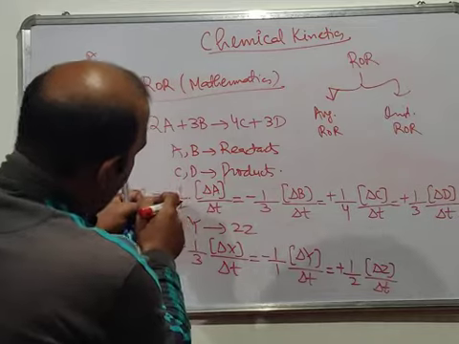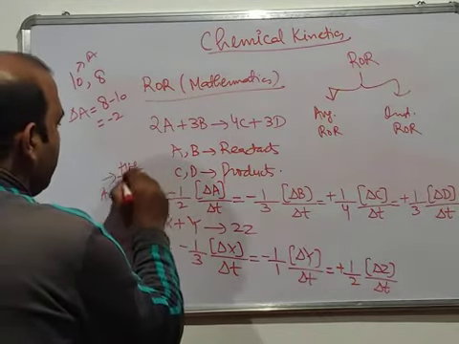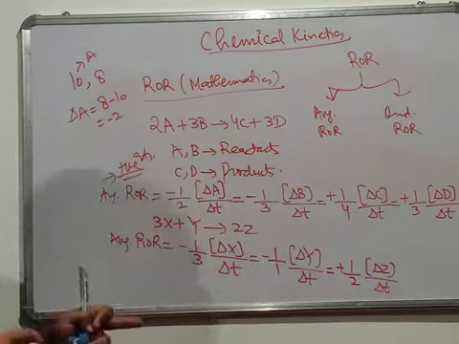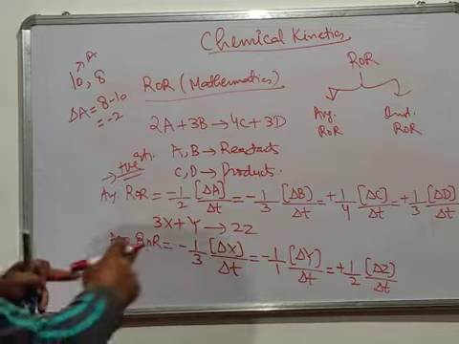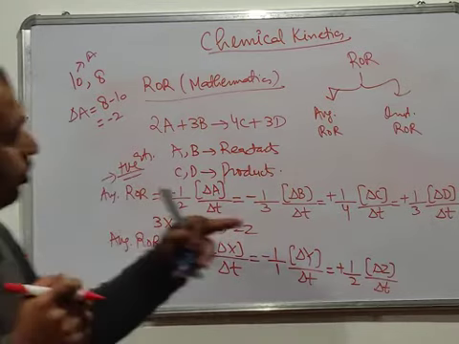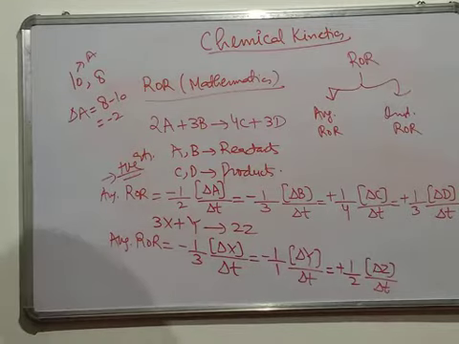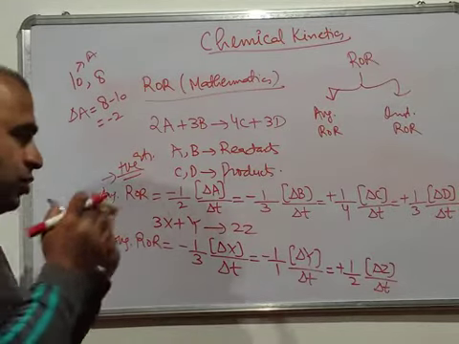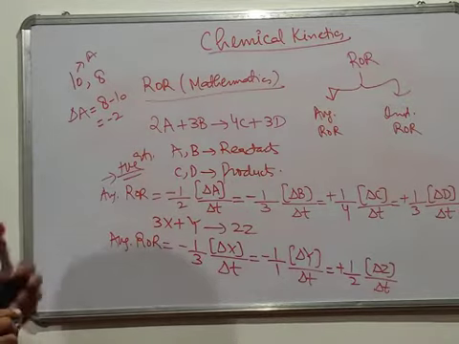When you have this minus sign, only then the rate of reaction will always be a positive quantity. It will always be a positive quantity, you should remember it. That's why we have this minus sign here. We always take the minus sign with the reactants and not with the product, because the product will keep increasing with time, so the change in concentration will always be positive. So we have to take care of this plus and minus sign as far as the rate of reaction is concerned.